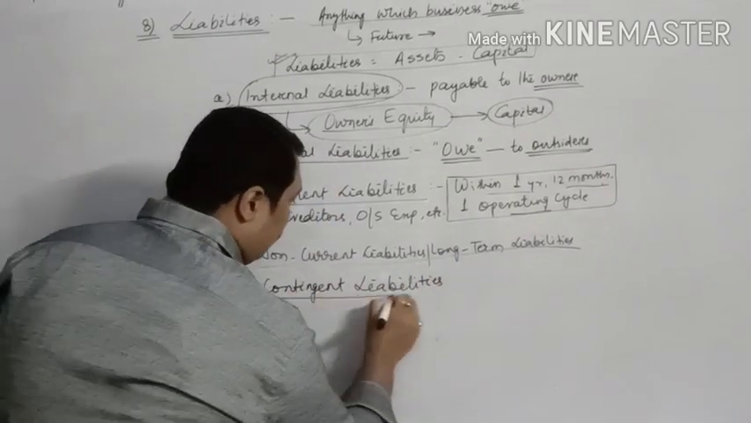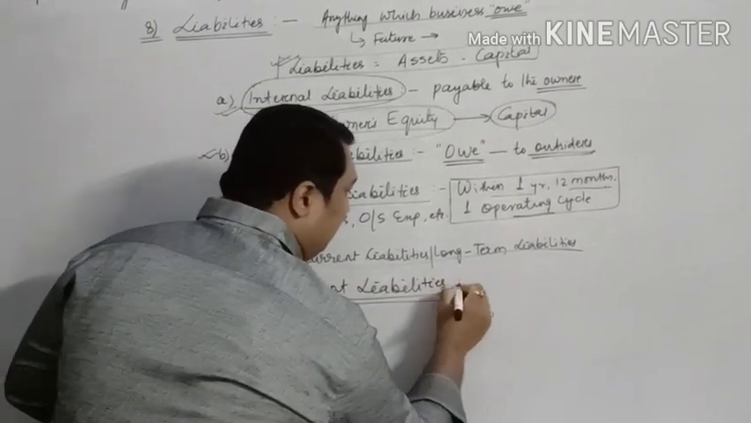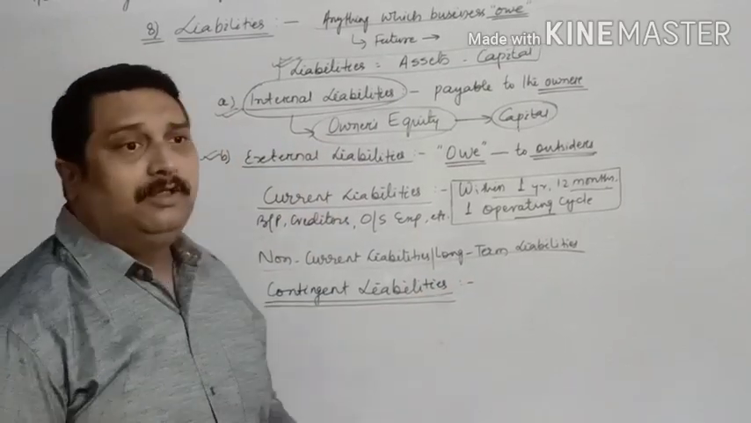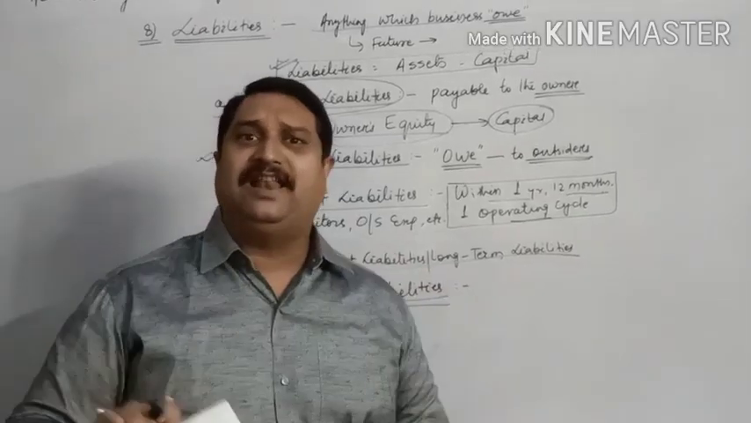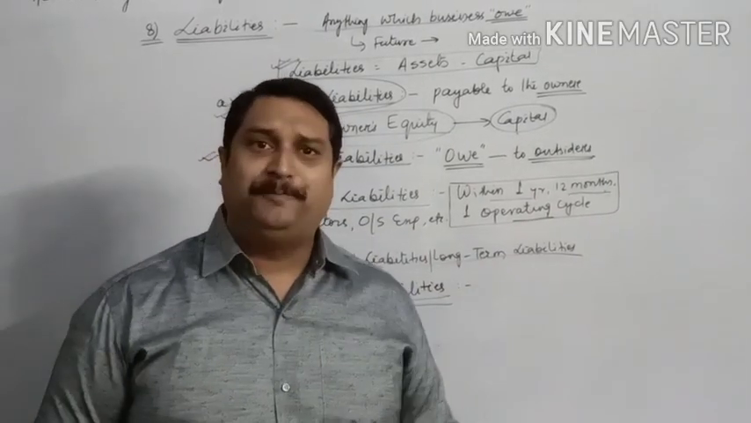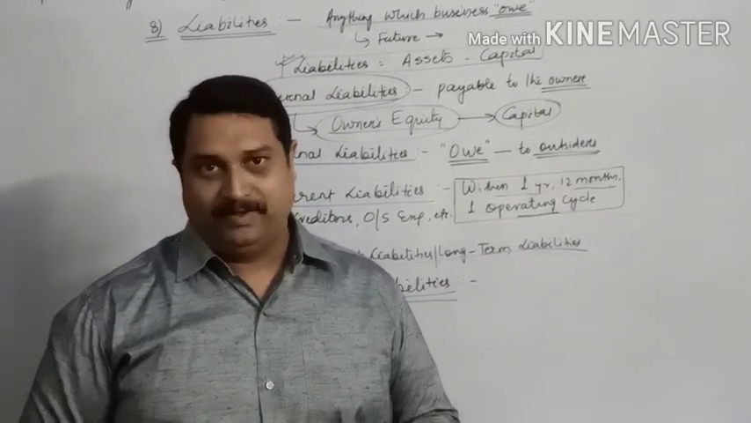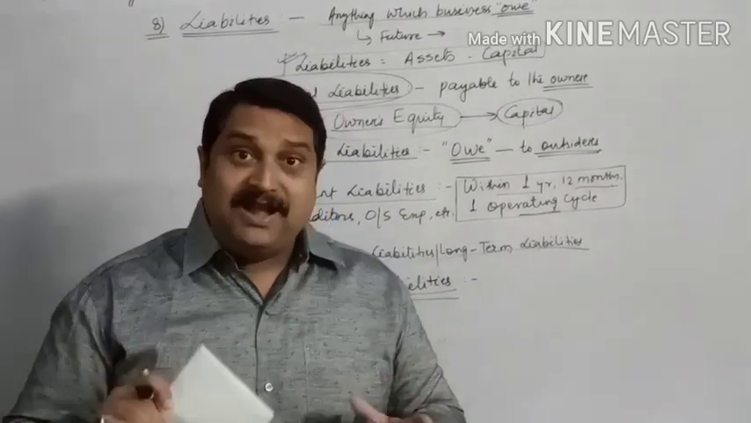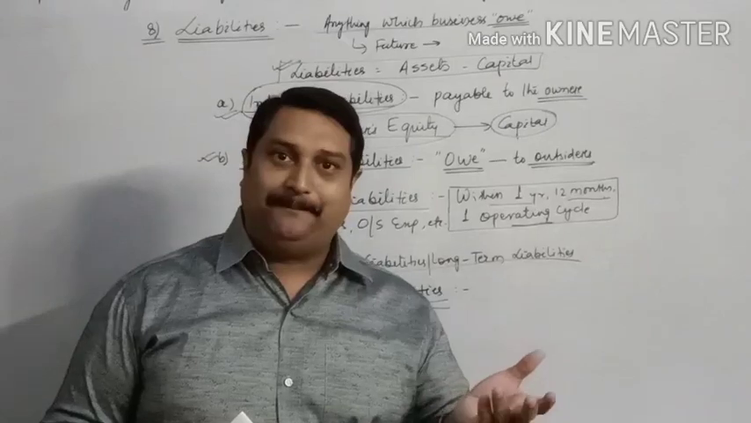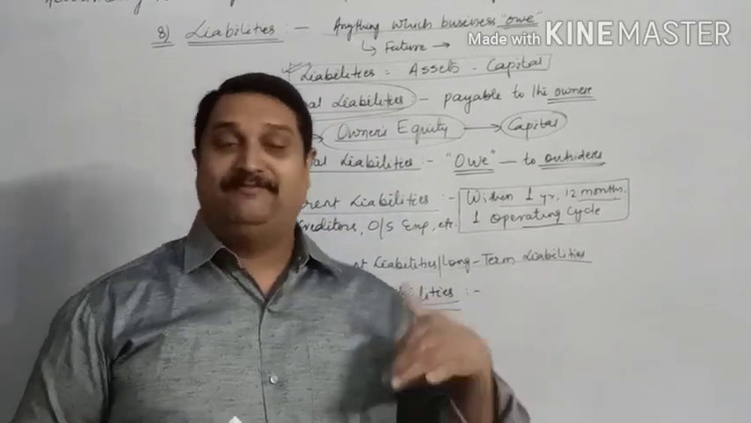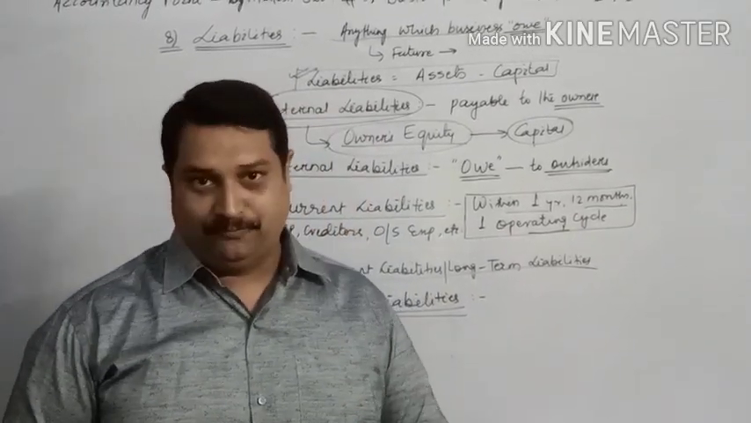Children, contingent liabilities are the liabilities which may or may not occur in future. They are not certain liabilities. You may have to pay or you may not have to pay. The payment depends upon the happening of a certain event. If that happens, you may have to pay. If that does not happen, you may not have to pay.